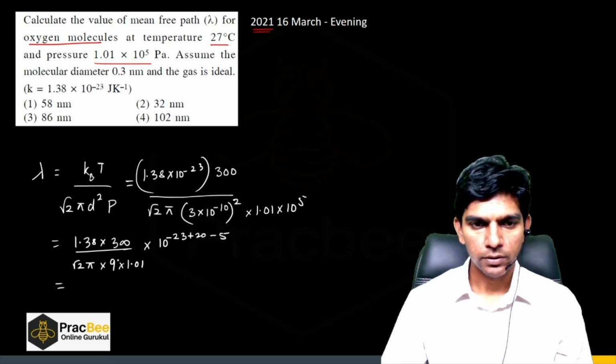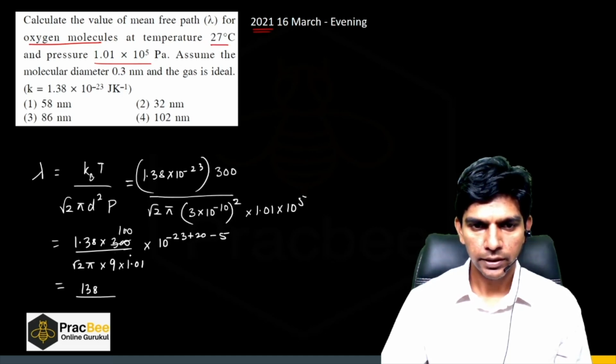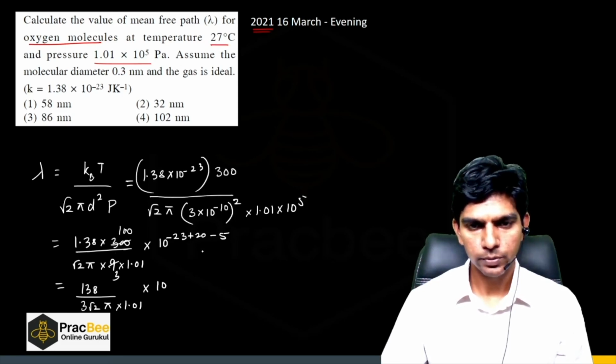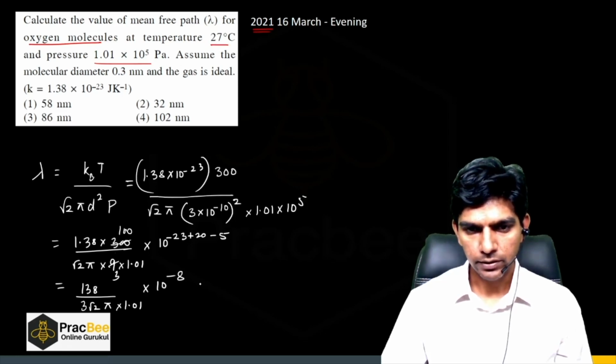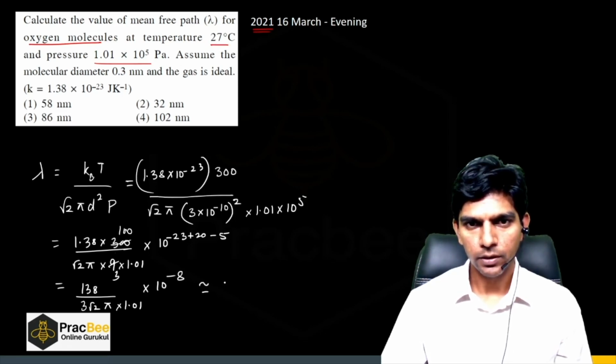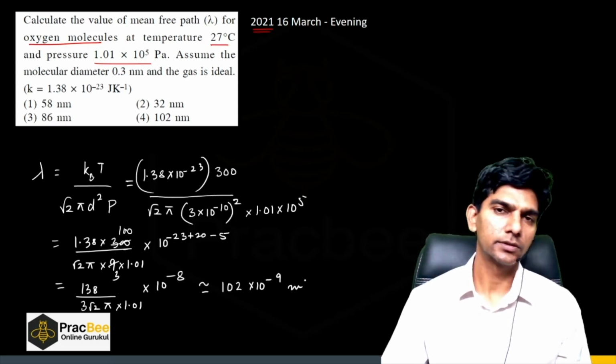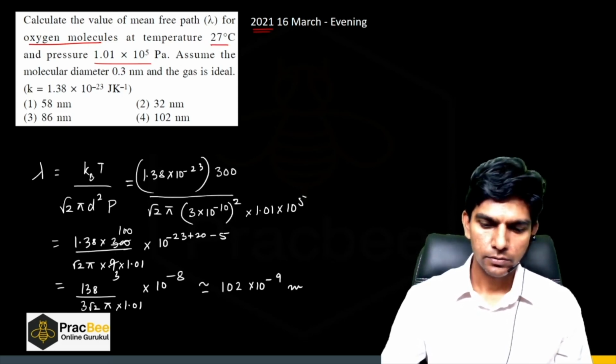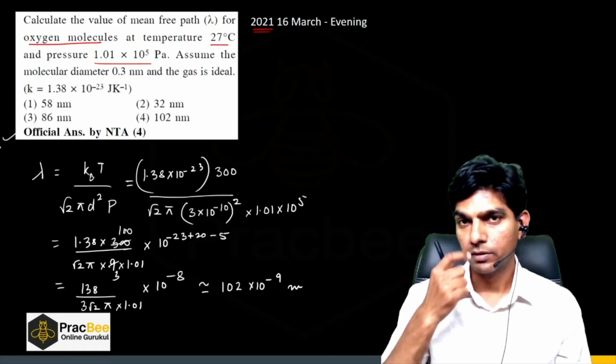So the numerator will become 138 and this will be 3 root 2 pi times 1.01 into 10 raised to power minus 8. Now we have to simplify this, right? So when we simplify this, we will get around 102 into 10 raised to power minus 9 meters, right? So option 4 is the right answer.